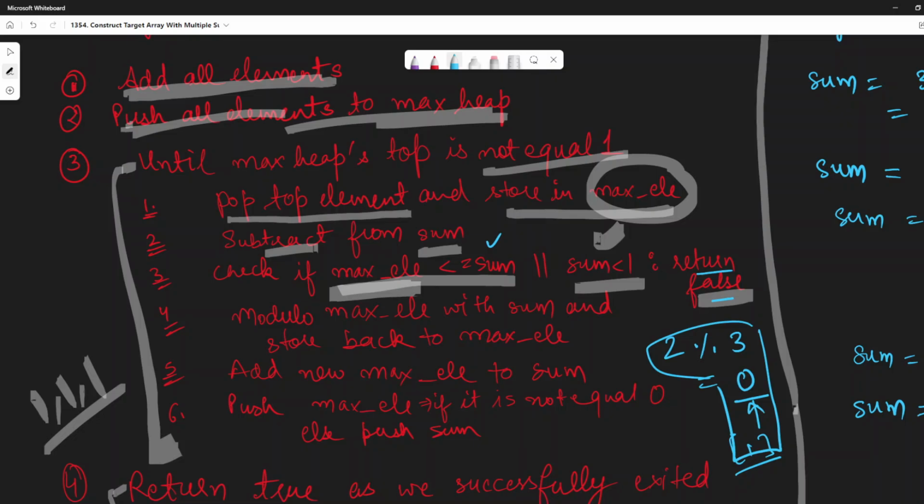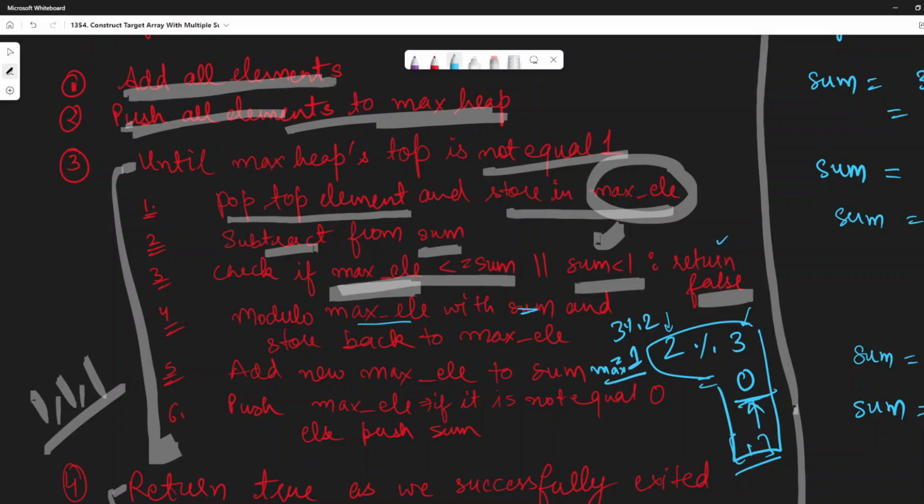Now after checking this condition, we'll do modulo. In this modulo we are doing modulo of the maximum element with our sum. Basically this would be the sum and this would be the maximum element. If we do modulo, then it would be 0, right? This condition we don't want, that's why we were returning false. If this condition is not there, then we'll do modulo, and say if we are having 3 modulo 2, then our maximum element would be 1, right? So this would be our new maximum element.